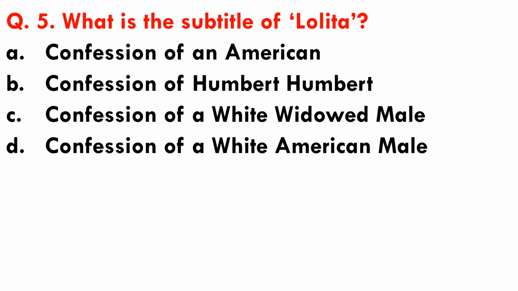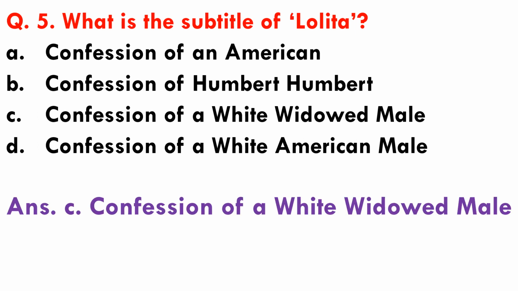Question number 5. What is the subtitle of Lolita? Options are A. Confession of an American, B. Confession of Humbert Humbert. C. Confession of a White Widowed Male. D. Confession of a White American Male. So the subtitle of Lolita is Confession of a White Widowed Male. Option C is the correct answer.